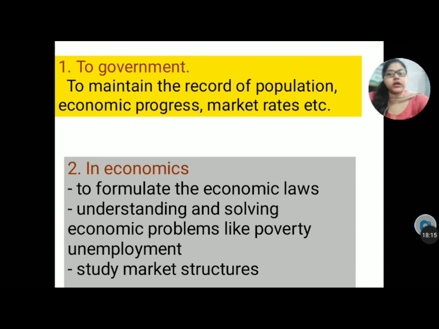Next one is to study market structure. There are different types of markets, for example monopoly, monopolistic competition, perfect competition, oligopoly, duopoly. How you recognize them and how you make strategies for them is also a part of statistics, and that is how statistics is important in your economics.